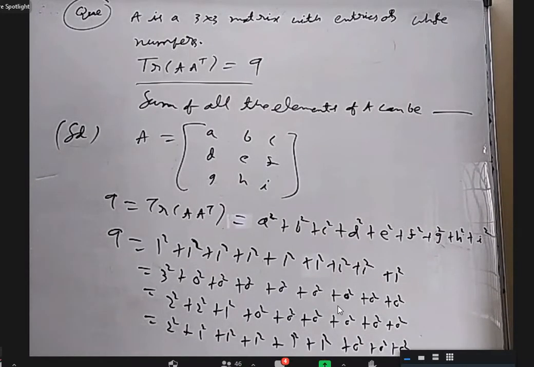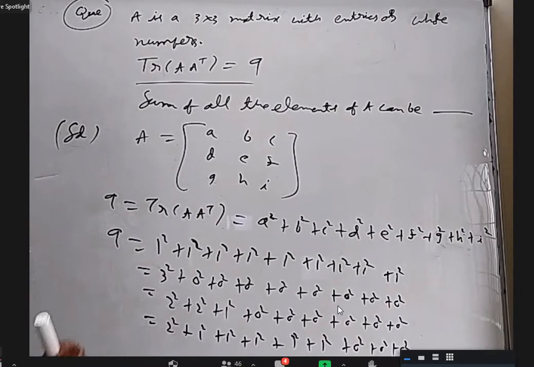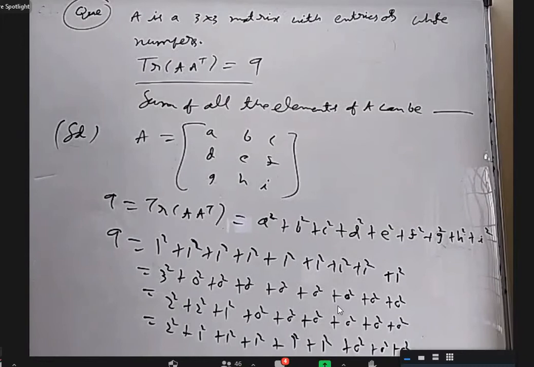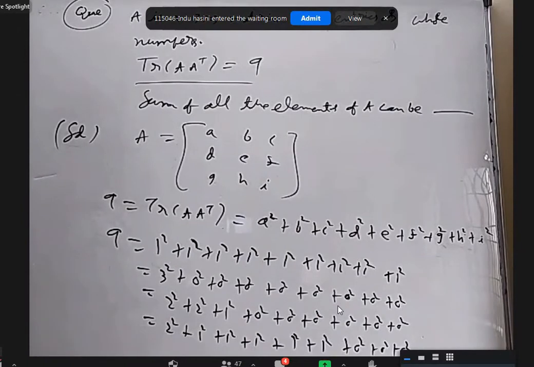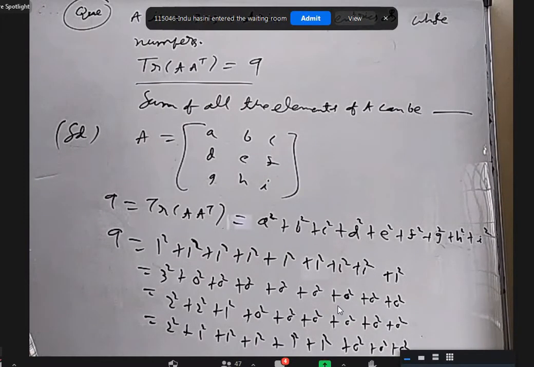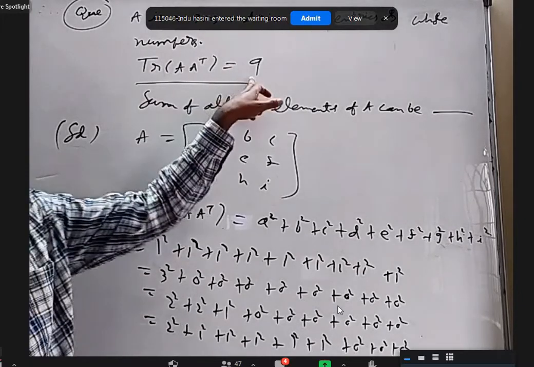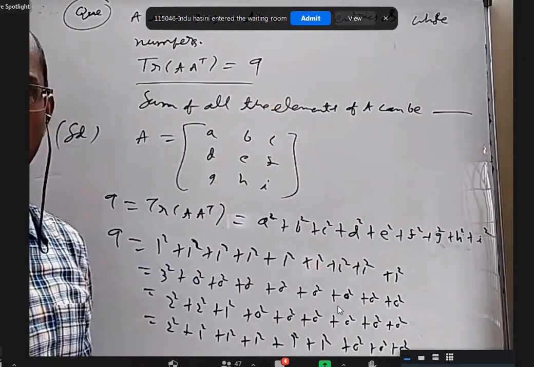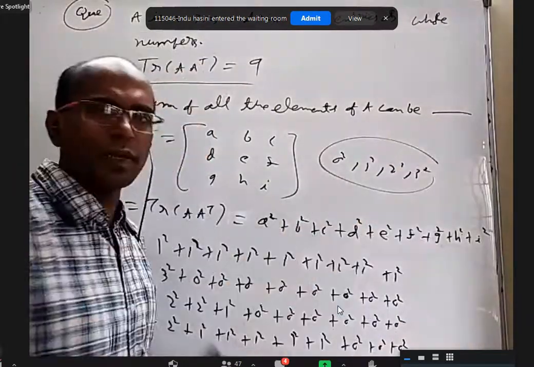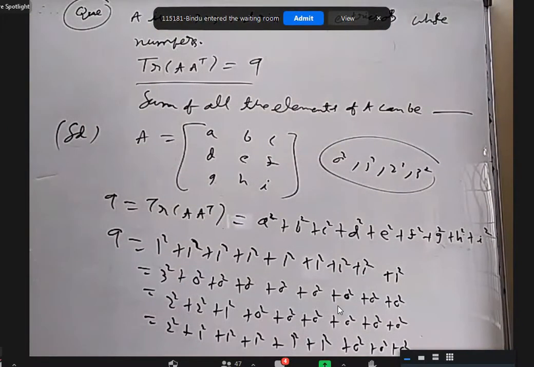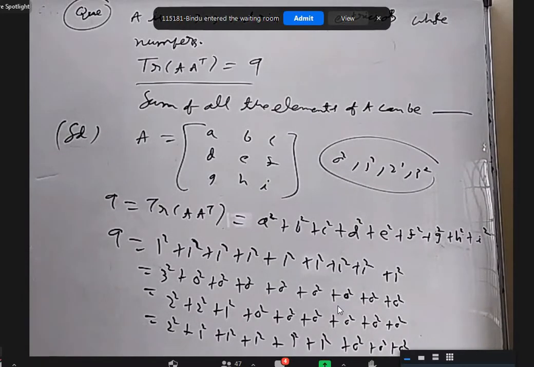See, nothing is basically difficult. Sir, actually, you told that to find 9 equal to a sum of squares, the root of 9, if we consider whole numbers, is 3. So 1, 2, 3 will be the numbers with which we can form different types. Yes, you are right. Because it is 3 square, there is no point in going for more than 3 square. You have to go with something less than 3 square. So using 0 square, 1 square, 2 square, 3 square, as many times as you want, you will be able to get 9. These are the different combinations. Right? Is that what you are trying to say? Yes, sir.